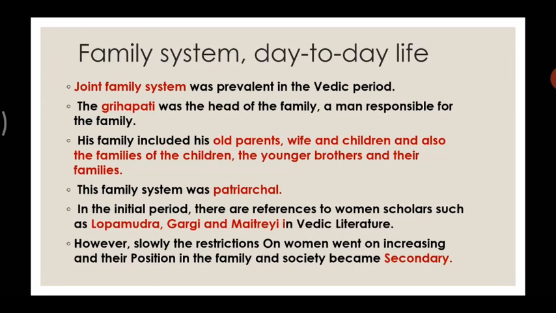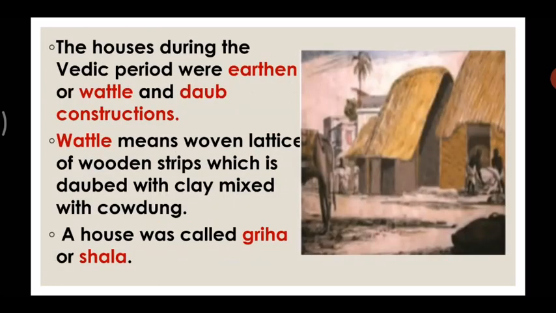Okay, let's move forward. Then about the houses. How were the houses in the Vedic civilization? The houses during the Vedic period were earthen, or of wattle and daub construction, as you can see on the screen. Wattle means a woven lattice of wooden strips, which is daubed with clay mixed with cow dung. So all these things were used at that time to construct the houses. A house at that time was called griha or shala.